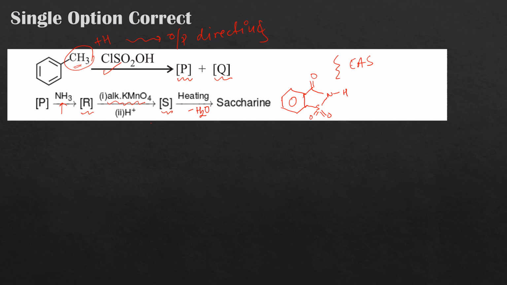Now we should go further and try to see how P and Q are formed and what the rest of these steps are, one by one. And then we'll go back to the questions. What two questions were asked on this paragraph?